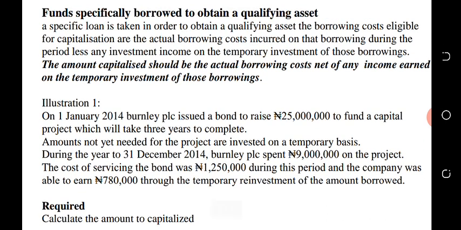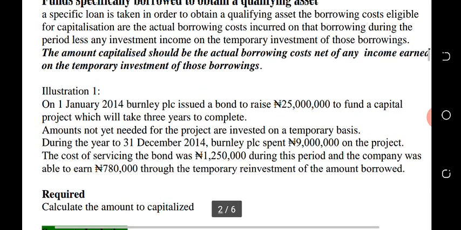Now, the contractors will need the money maybe monthly or yearly. Let's say they need the money monthly, and you borrowed, for example, 5 million to construct that asset. Maybe you borrow the money as of January, and in January they need 1 million. When you give them 1 million, it remains 4 million. Then what will you do with the remaining 4 million? It's an idle fund. As a financial person or someone that has financial knowledge, you should be able to utilize an idle fund to yield more income.